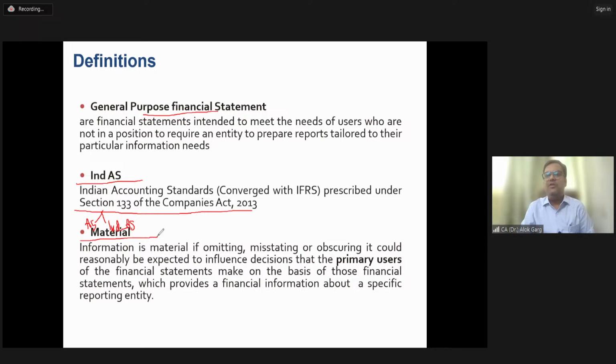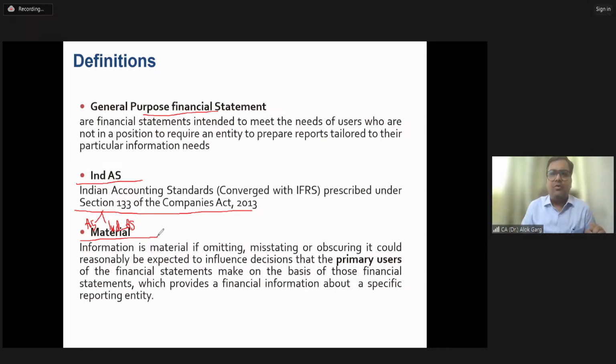Now, if you spend the majority of your time assessing immaterial items, probably you will not be able to devote time to the material items, which have a major impact on the financial statement. For example, let's say there is a company and the company has a balance sheet size of 100 crores.